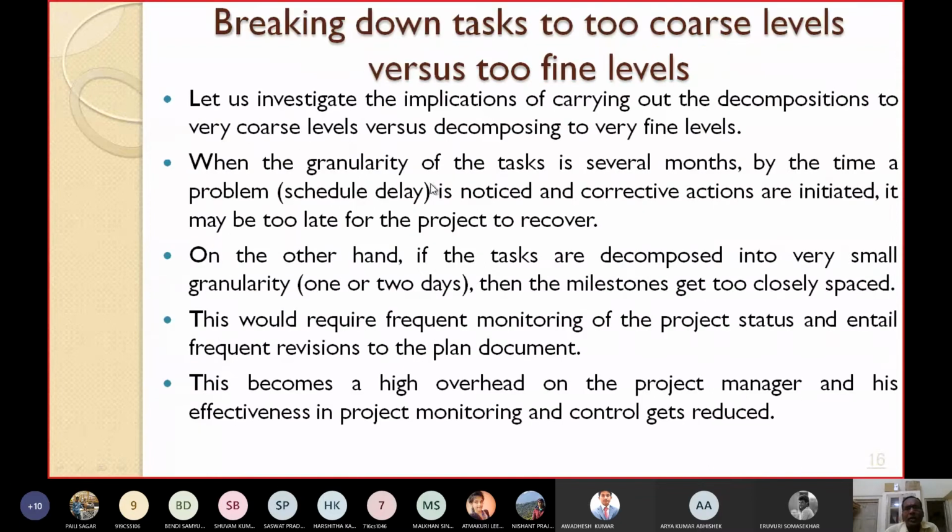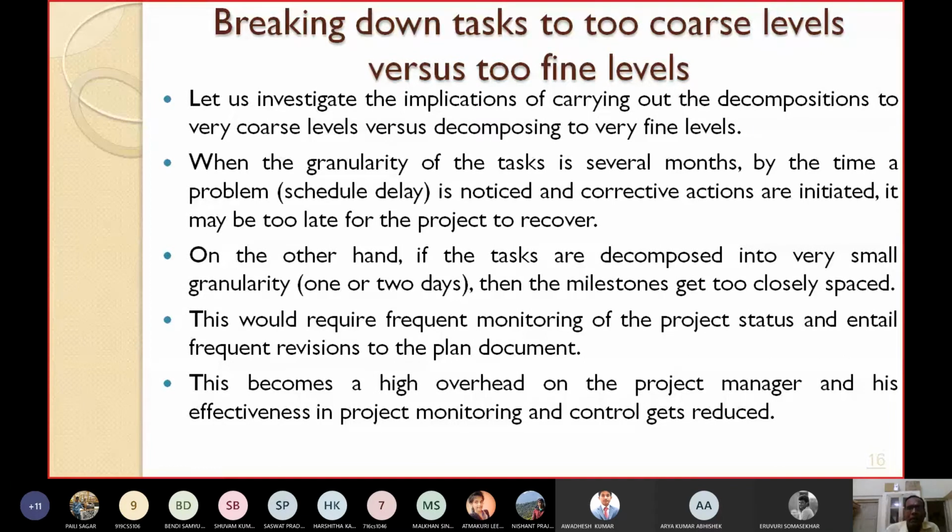Now there are 2 things. How should I decompose? Shall I do the decomposition to a coarse level or to a very fine level? Let's see what the drawback is if it is performed at too coarse a level, or too fine a level. Let us investigate the implications of carrying out the decompositions to very coarse levels versus very fine levels. When the granularity of the task is in terms of several months, by the time a problem or a schedule delay is noticed and corrective actions are initiated, it may be too late for the project to recover.